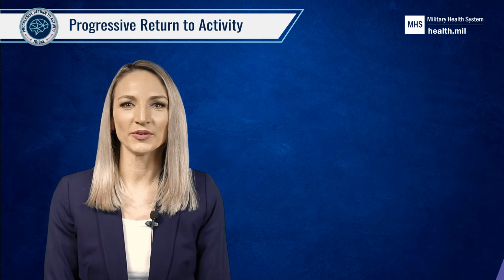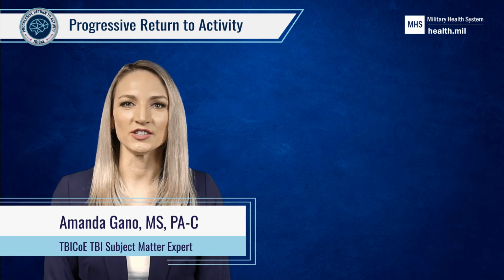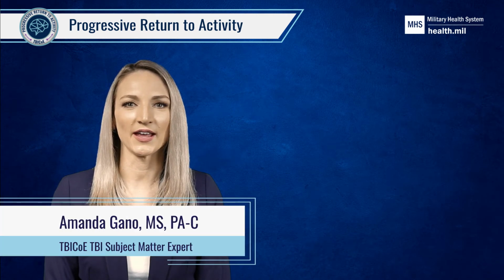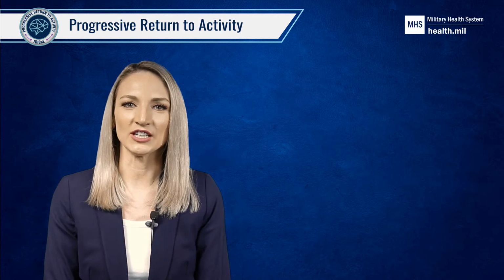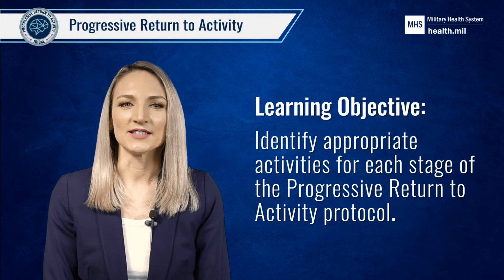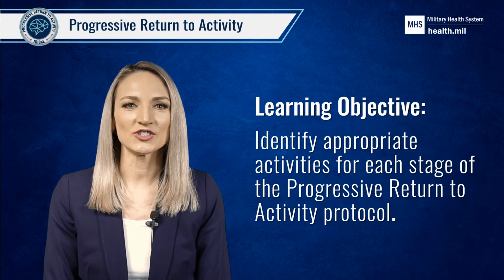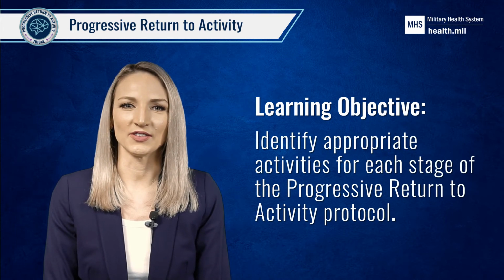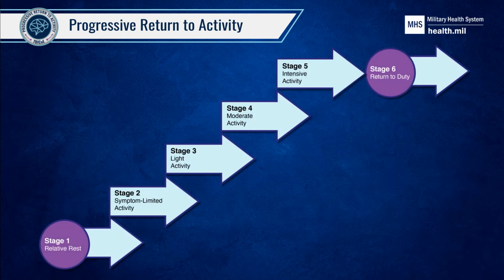In this lesson, we will review the key activity objectives for each of the 6 stages of the PRA and provide activity examples for each stage. By the end of this video, you will be able to identify appropriate activities for each stage of the Progressive Return to Activity. The Progressive Return to Activity Clinical Recommendation is a 6-stage protocol designed to return service members to full duty after a concussion.